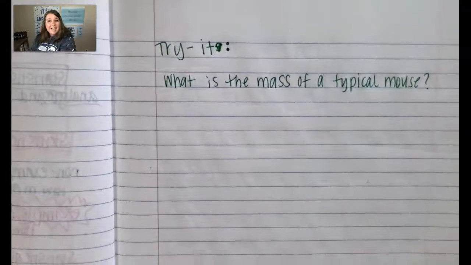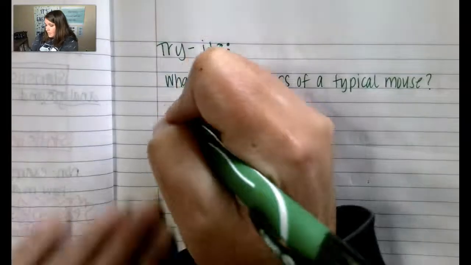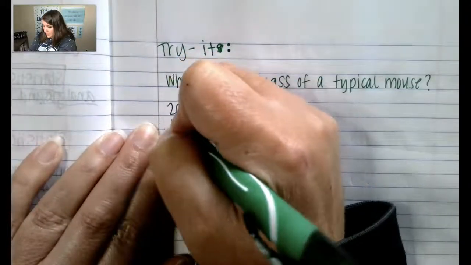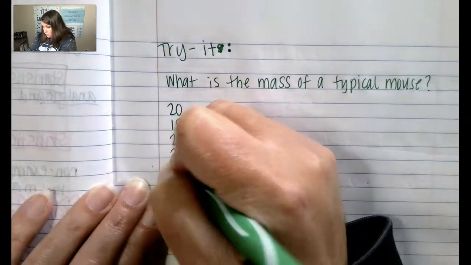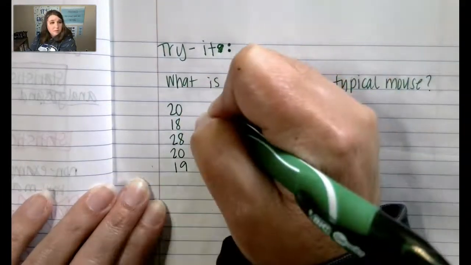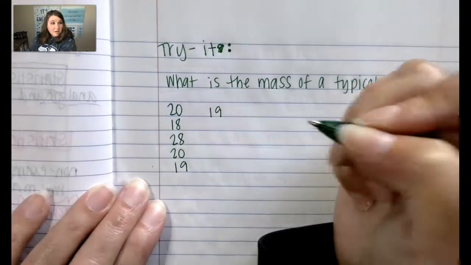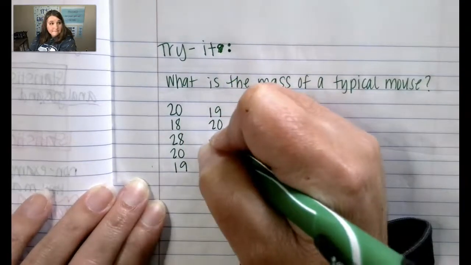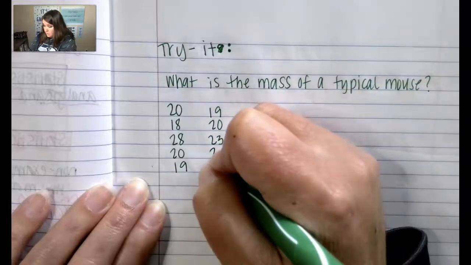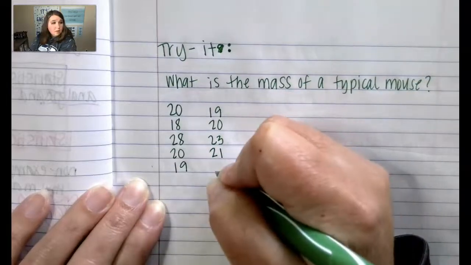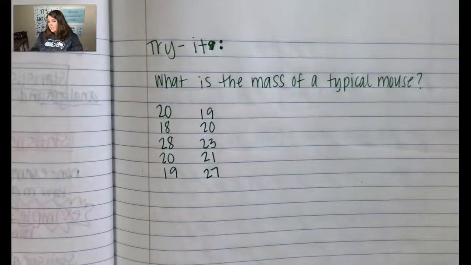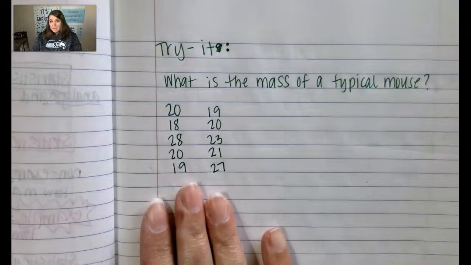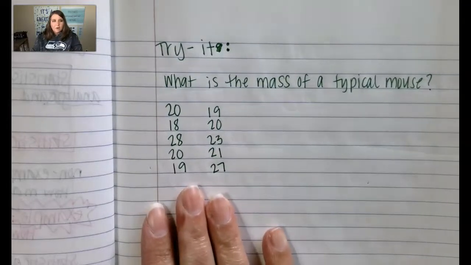All right, the data that you collect is 20, 18, 28, 20, 19, 19 again, 20, 23, 21, and 27. All right, so you have typical mice, and they've all been weighed, and we want to know what is their mass in grams.